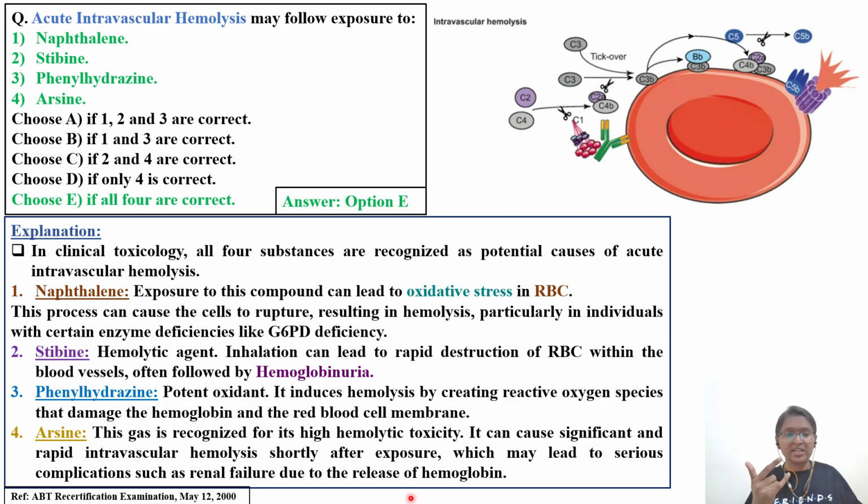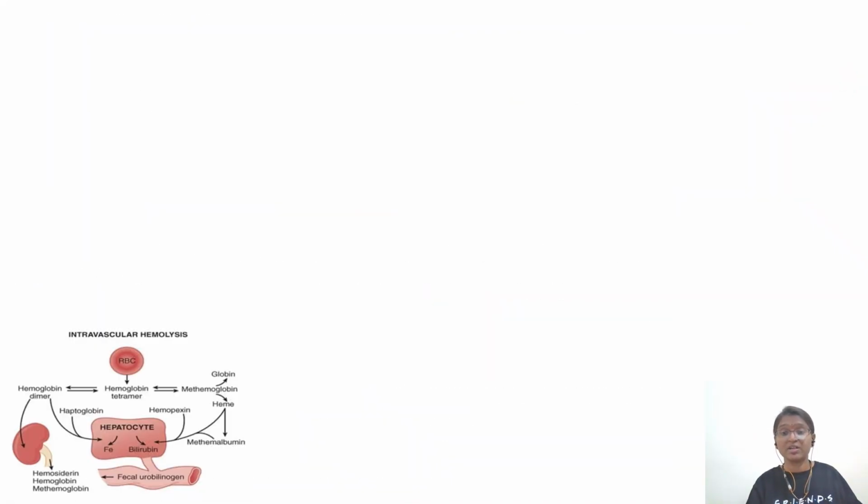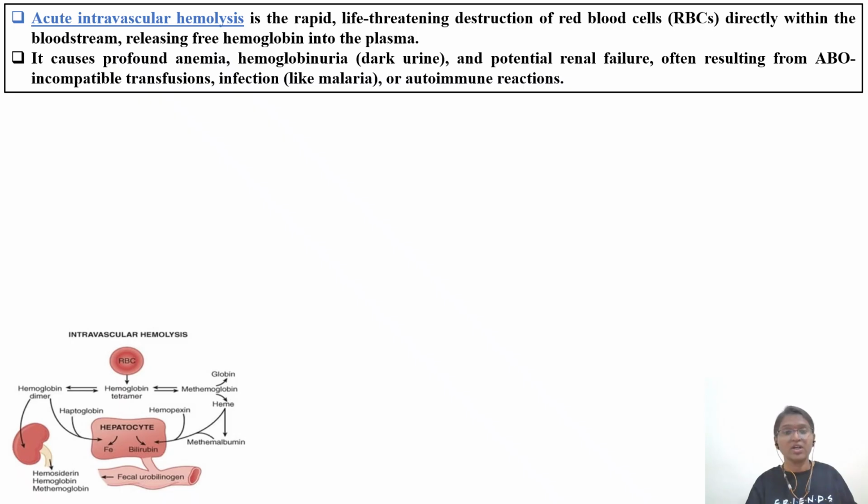Coming to stibine and arsine, these are gases released when working in factories. So remember that, and phenylhydrazine might also be part of the impurities. When you have your specification, there you also have to do the risk assessment. So remember, when you're reading, integrate everything so that you can remember at the time of your exam. Arsine you will keep coming across with other types of solvents also. Next, let us understand the definition of acute intravascular hemolysis.